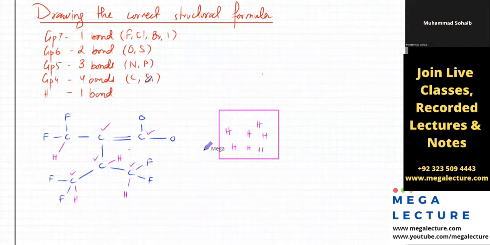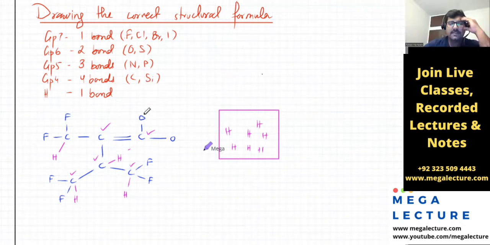Anyway, let's look at the other atoms. Fluorine is supposed to make how many bonds? That's group 7. That's 1 bond, right? So all the fluorines are fine. They're all making 1 bond. There's nothing wrong with them. Oxygen is supposed to make 2 bonds, right?